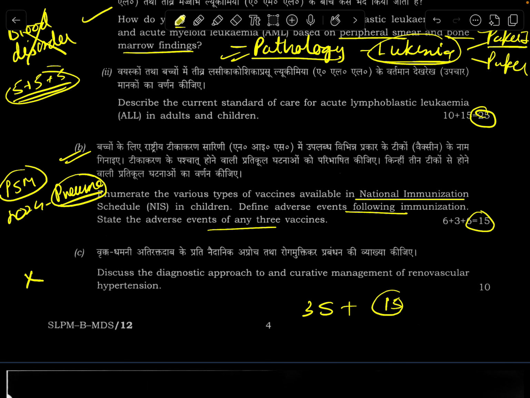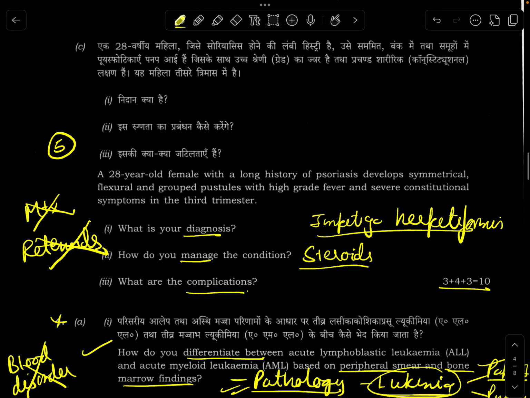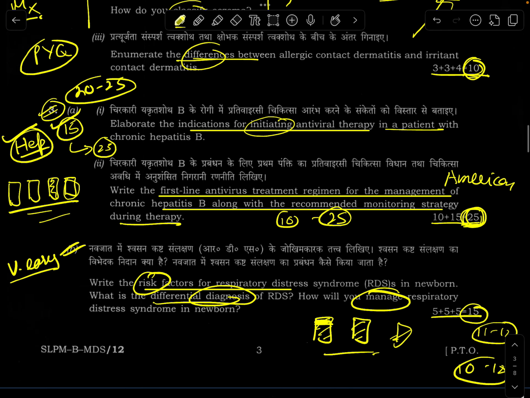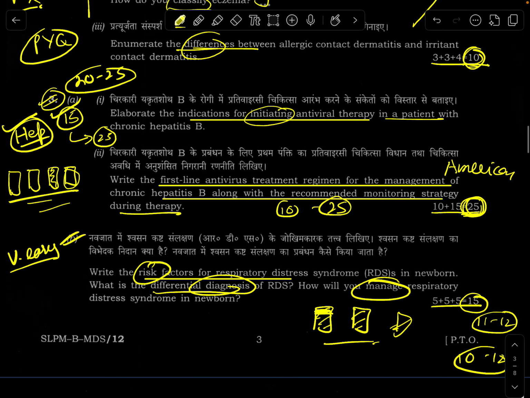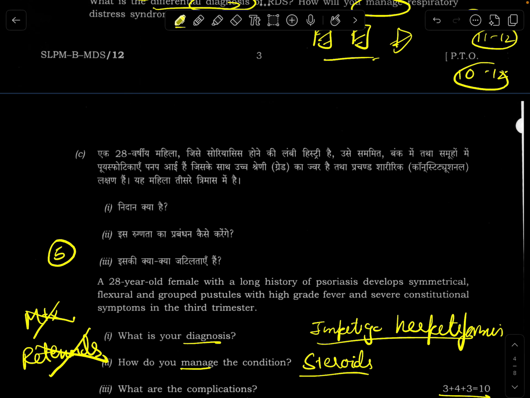So pediatrics' share has somewhat remained the same, at 15 and 20. So if you want, you can still attempt 20, at least 55 marks of pediatrics. But dermat, of course, maximum one can attempt is 30 marks worth of dermat. And if minimum, then only 20 marks of dermat.